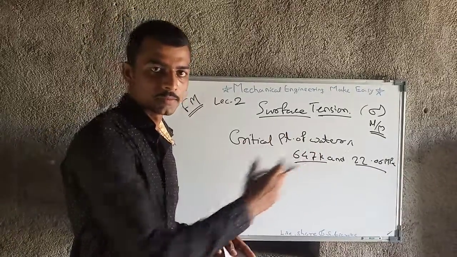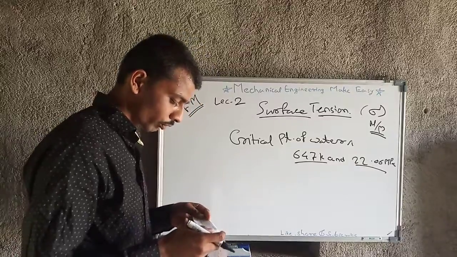One is temperature, another is pressure. This is the critical point of water.